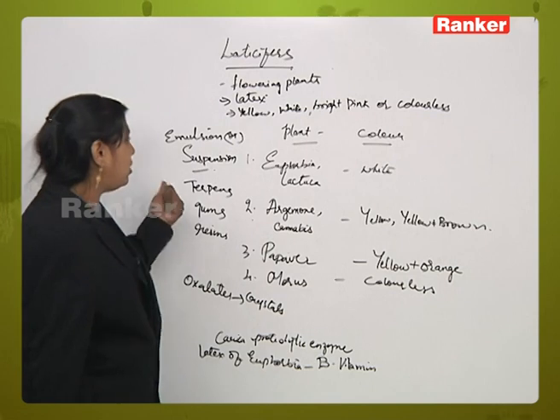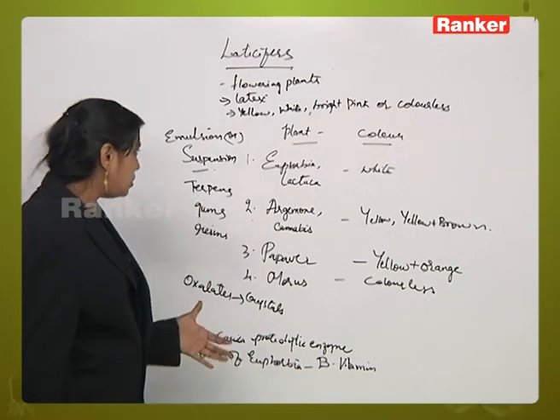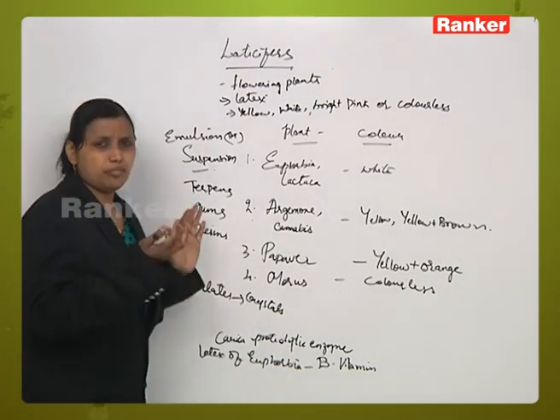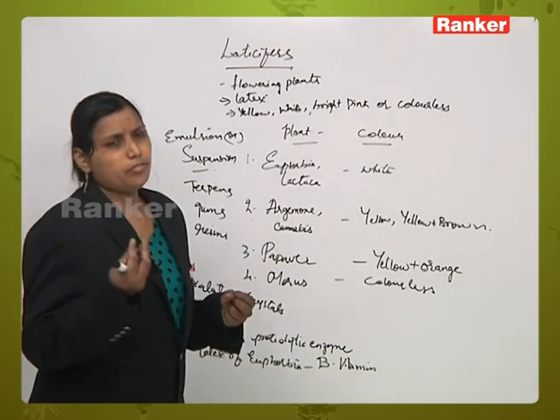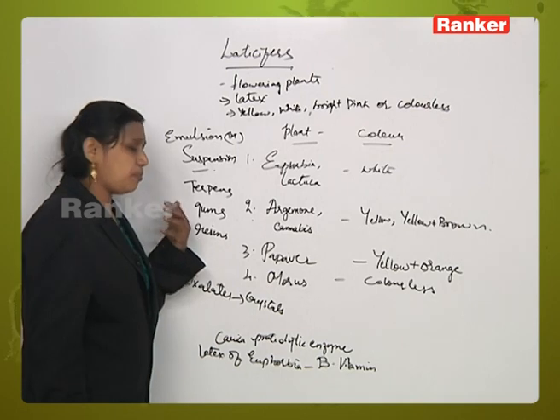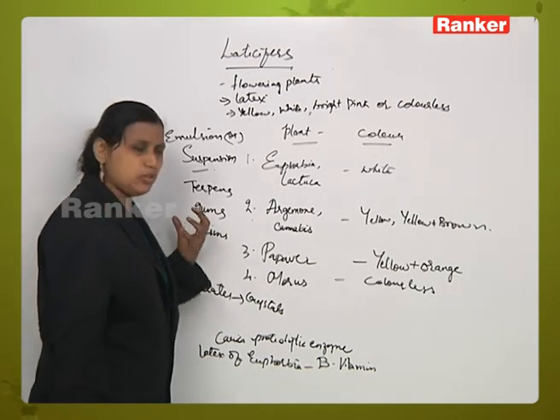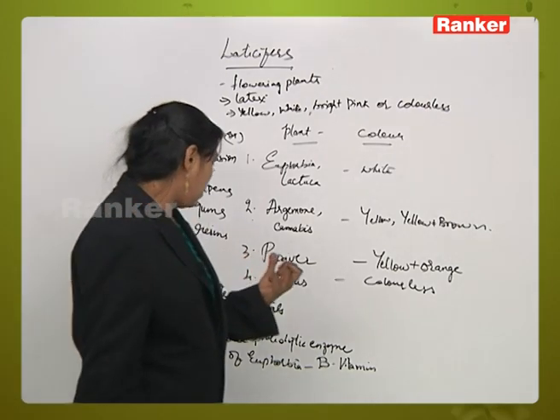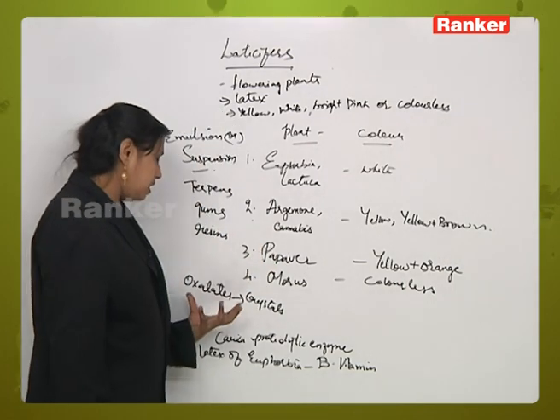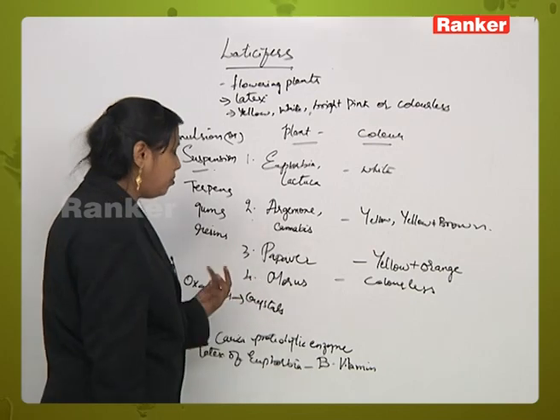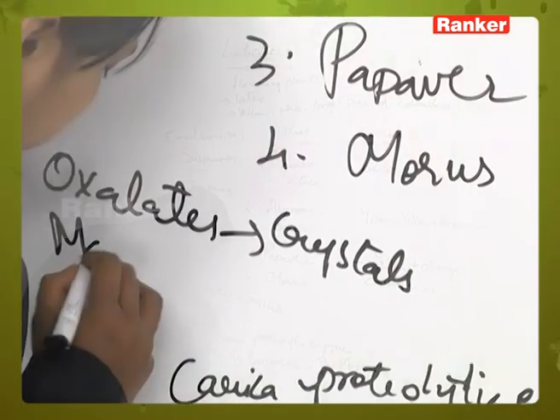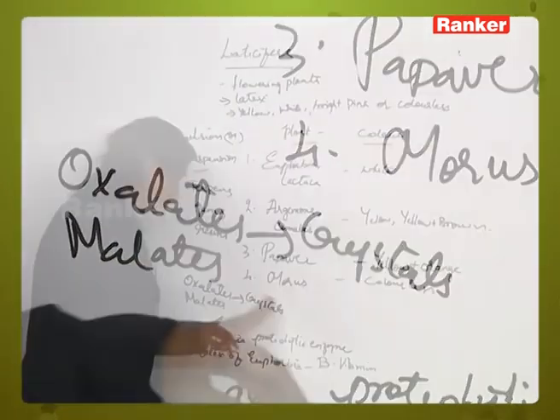It may occur in the form of solids, liquids or small granules, such as terpenes, gums or resins. It also has oxalates and malates, which occur in the form of crystals.